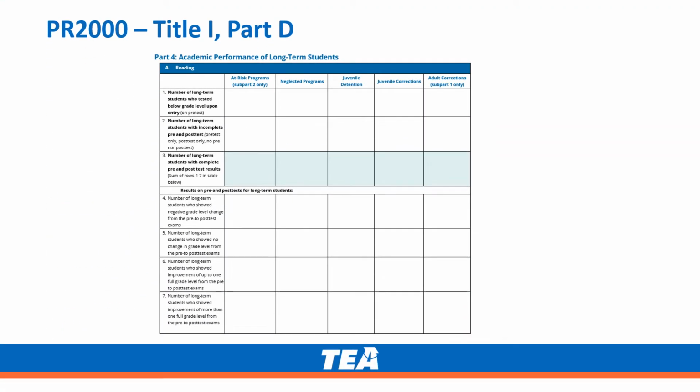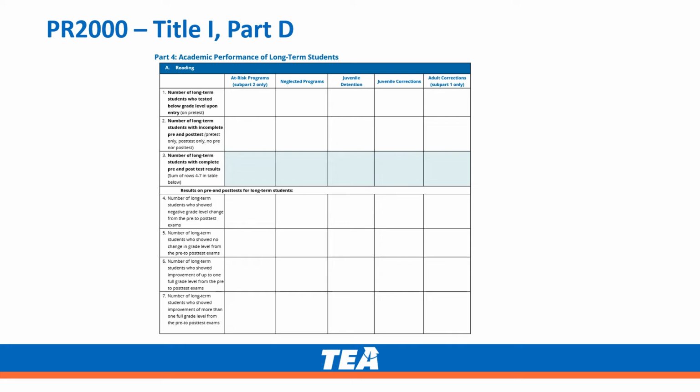Part 4, Section A is asking for academic performance of long-term students in reading. The first question is asking about the number of long-term students who tested below grade level upon entry. The second question is about the number of long-term students with incomplete pre- and post-test information.